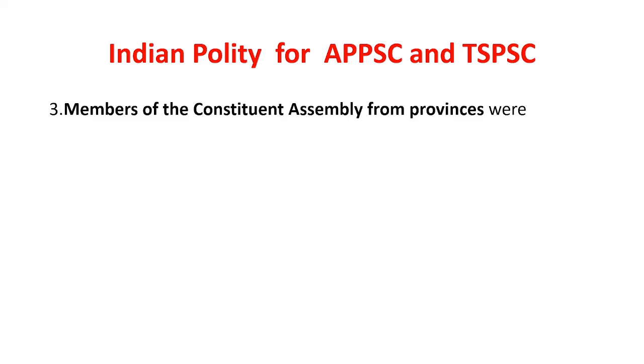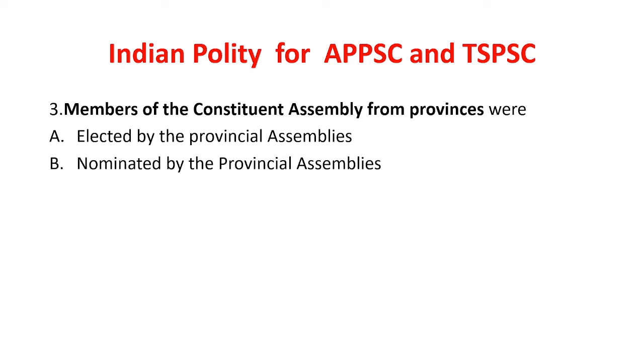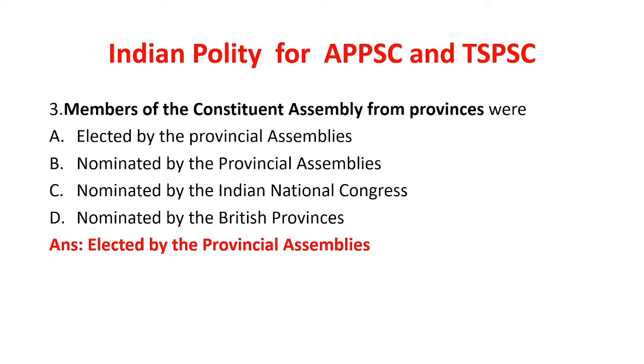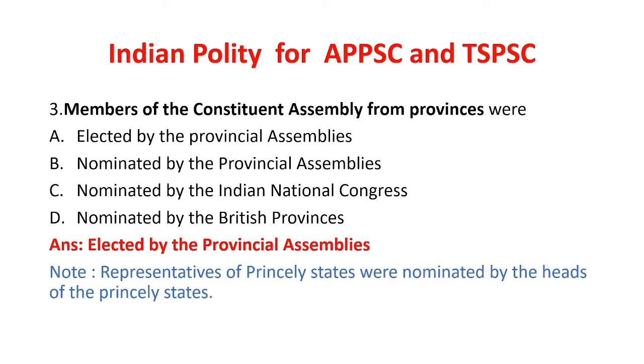Next, members of the Constituent Assembly from provinces were, and the options are elected by the provincial assemblies, nominated by the provincial assemblies, nominated by the Indian National Congress, nominated by the British. So the members of the Constituent Assembly from provinces were, the answer is elected by the provincial assemblies. And one more point, the representatives of princely states were nominated by the heads of the princely states.